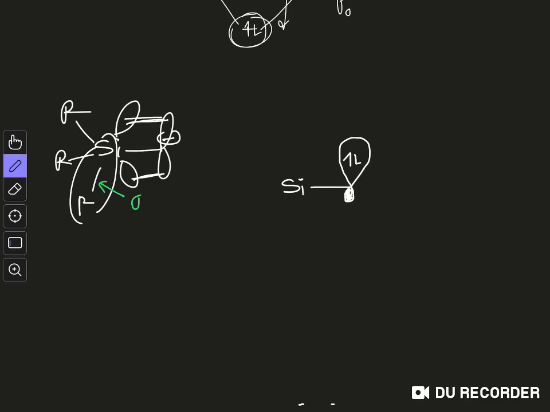So now you can draw the sigma star orbital like this. Yeah, so you have this R group, so this is the sigma star, and you can see they are anti-periplanar, they are parallel to one another, so they can overlap. So this is actually n sigma star overlap. This is a kind of n sigma star overlap which actually stabilizes the system.